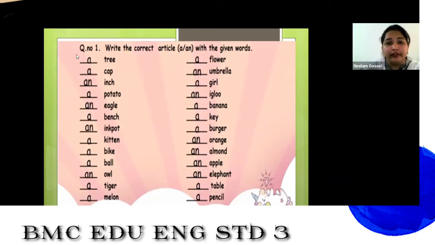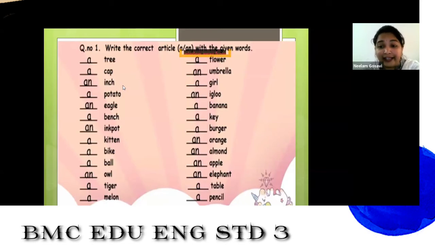When we put a and when we put an, see that properly. A tree. The first letter of the noun, T, is a consonant, not a vowel. So we put a. Then a cap. C is a consonant. So that is why we are writing in front of that a cap. Okay? A tree, a cap.